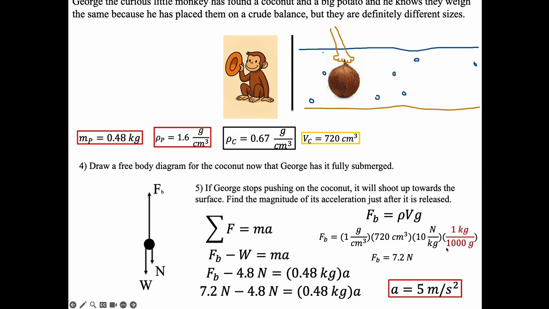When I multiply this all out and divide by the 1,000, you get 7.2 newtons, which I would then bring back over here. So now 7.2 newton buoyant force minus 4.8 newton weight is going to be equal to ma. Divide the mass over, and I've got an acceleration of the coconut that's upward, 5 meters per second squared. Now this just asks for the magnitude. So if you'd gotten a negative acceleration because, let's say, you said that down was positive, we'd still just put in 5 anyways because it's only looking for the magnitude, okay? Anyways,